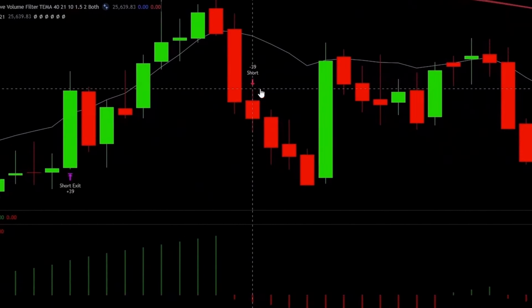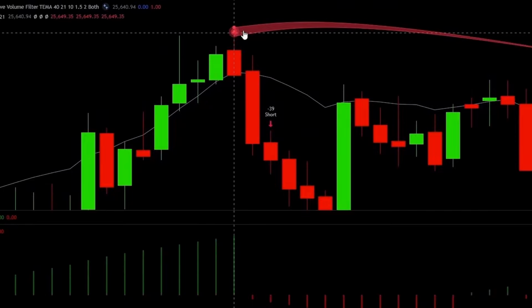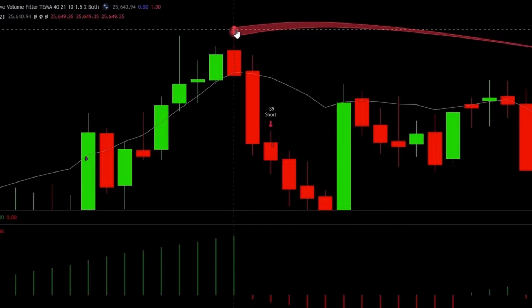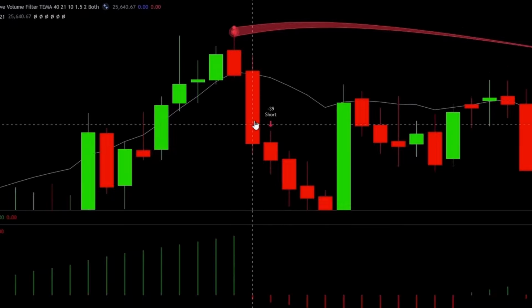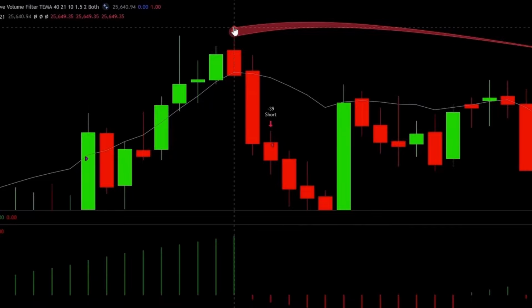Okay, here we have a valid short entry signal. For a valid short entry, first you need to see the sell signal from the MA Sabres. But, as I mentioned earlier, that signal is actually printed on this candle and it will be printed one candle back. So this is our real entry signal candle. And for a valid entry, we will also need to see a red bar from the Weiss wave volume. We see the red bar, we see the red dot, the entry signal.